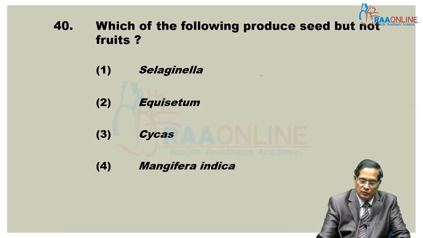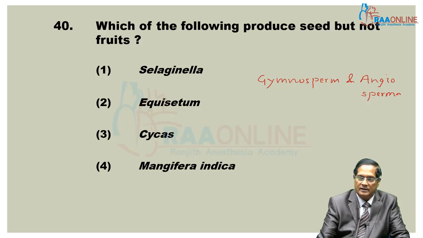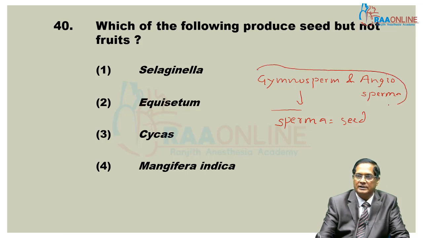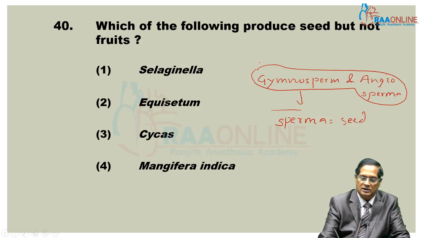40th question. Gymnosperm and angiosperm. They have a common word, sperma. And sperma means seed. These two plants are seed bearing plants or spermatophytes.